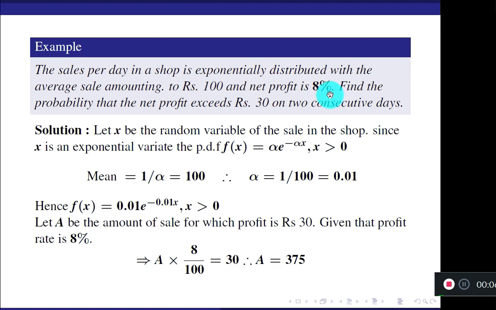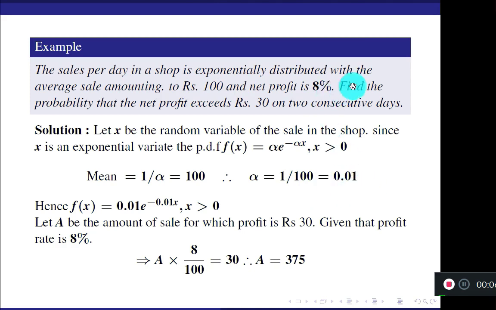Similar to the previous problem, the name of the distribution is given. Which is exponentially distributed? Sales per day. So take random variable X equal to the sales per day in the shop. Average value 1 by alpha is 100. That means alpha becomes 1 by 100. Either you can keep 1 by 100 as it is or convert it to decimal 0.01.